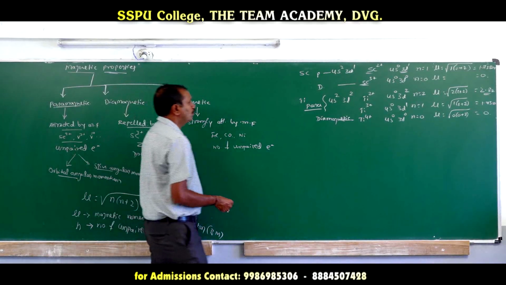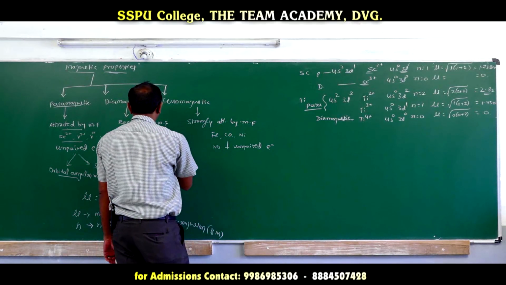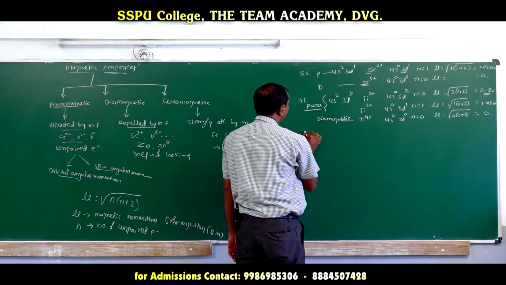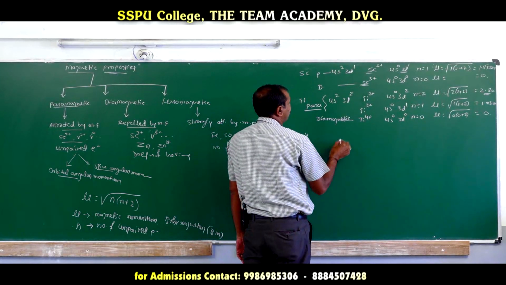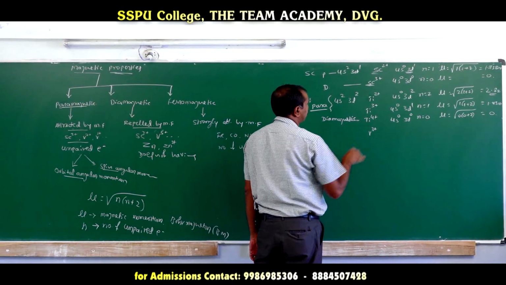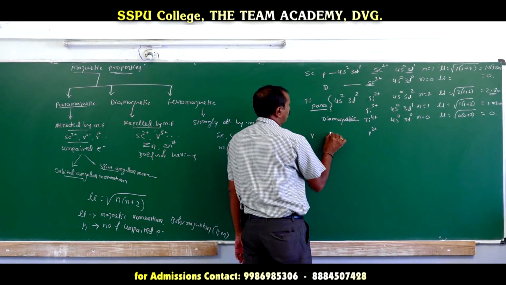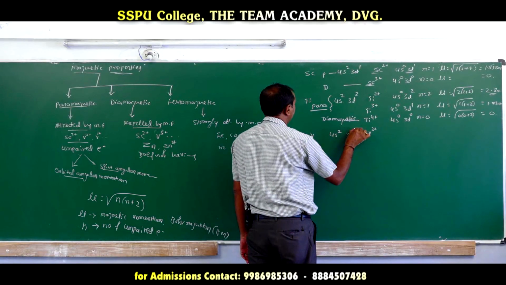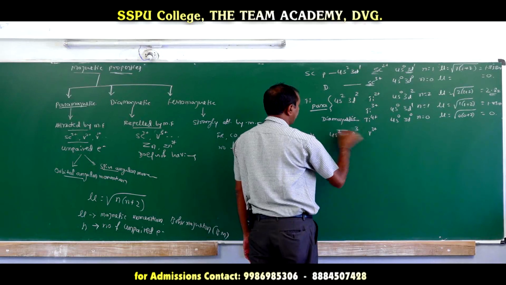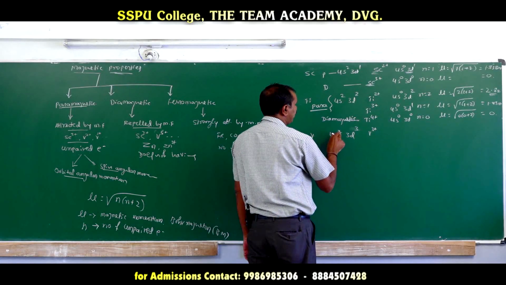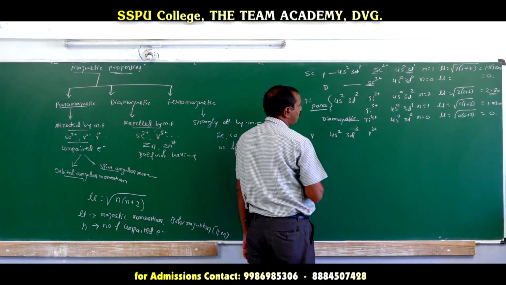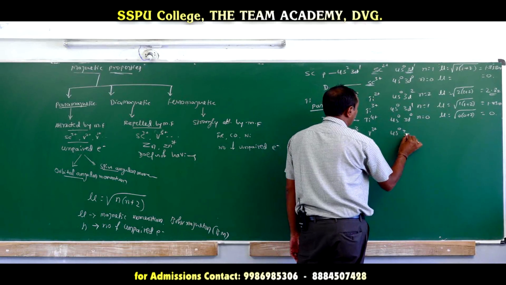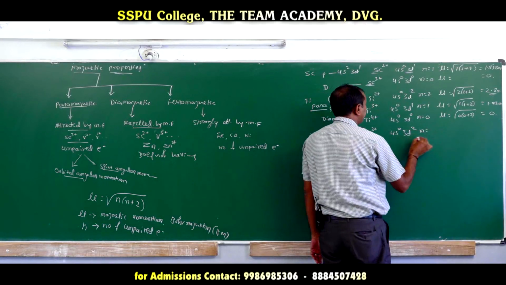Now we'll go for vanadium. If the vanadium configuration is V3+, from 4s2 3d3, it can lose 2 from s and 1 from d, then it becomes 4s0 3d2, where n value is 2.